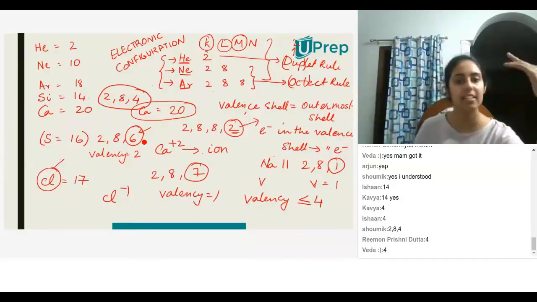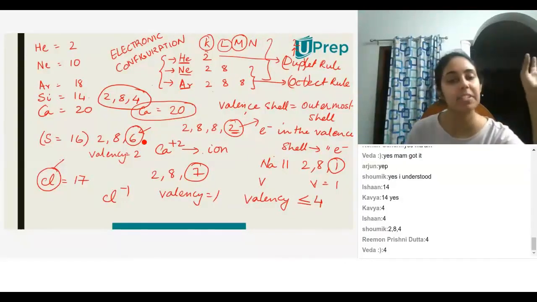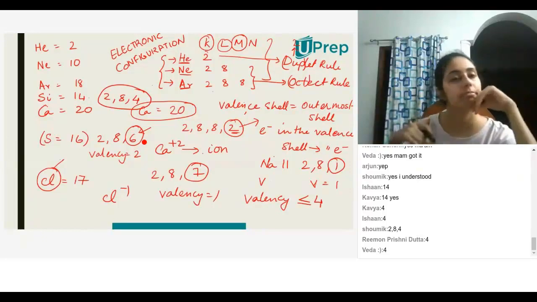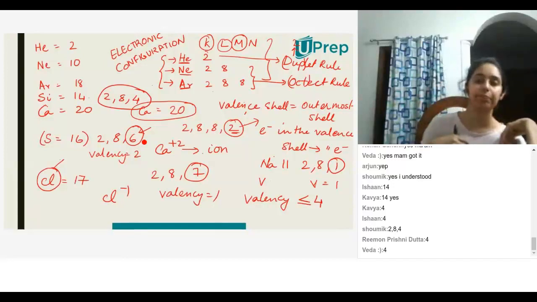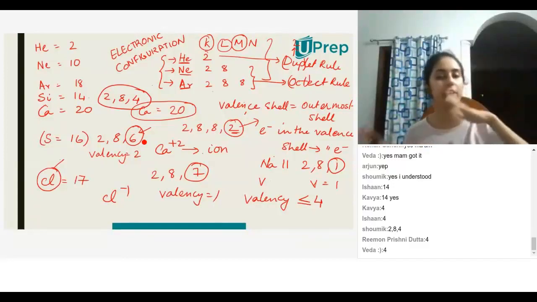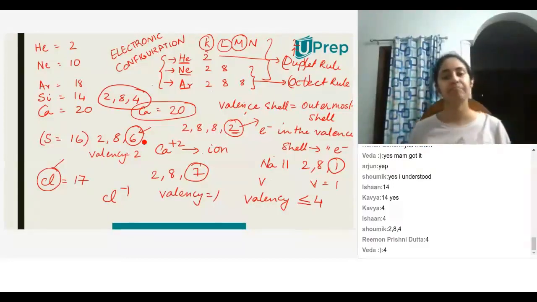It is all these elements which have 4 which can either gain 4 or lose 4. It's a little tricky, so we'll do that later. Let's not get there. So valency is always less than or equal to 4. Let's just remember that.